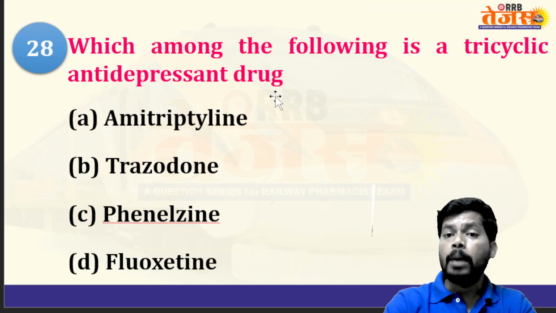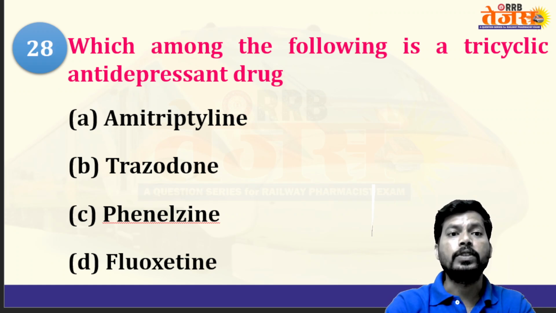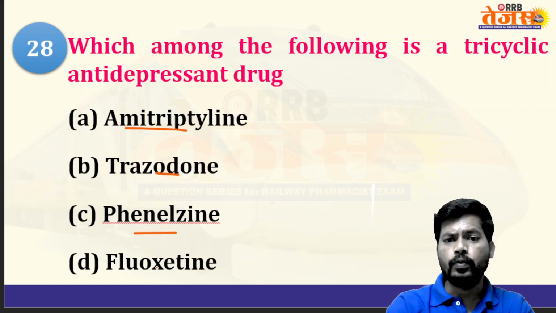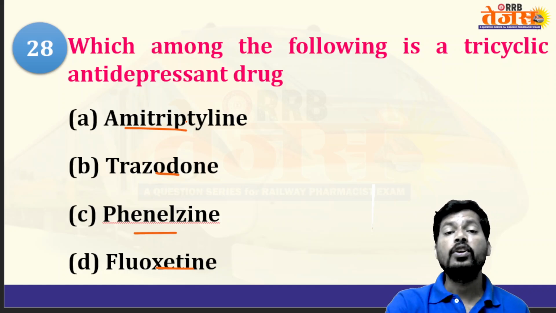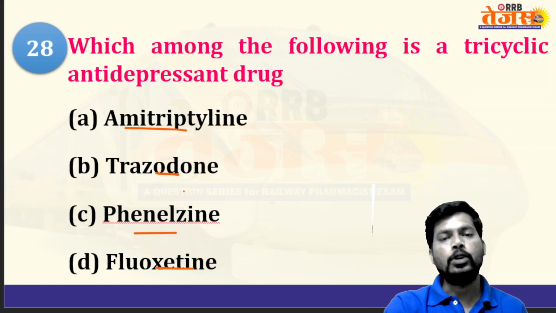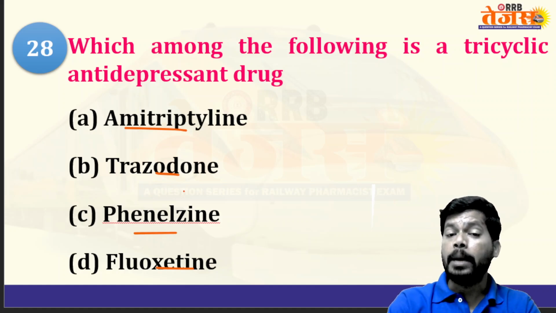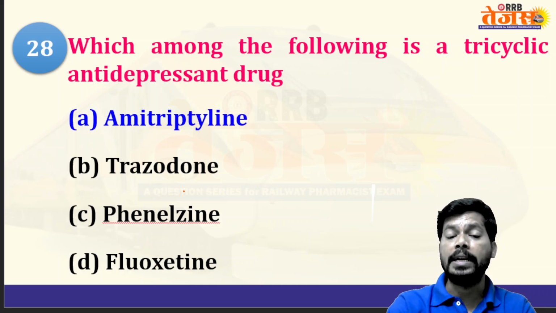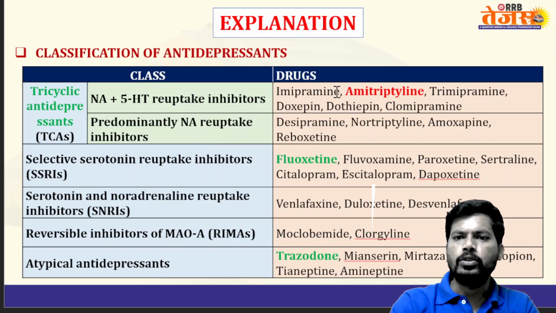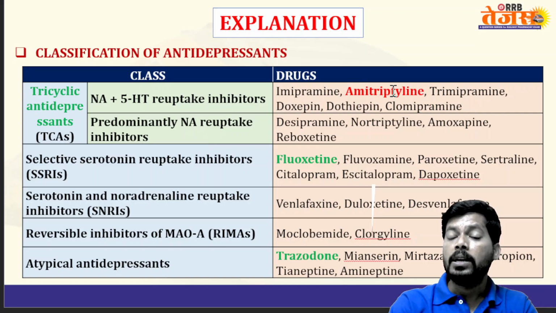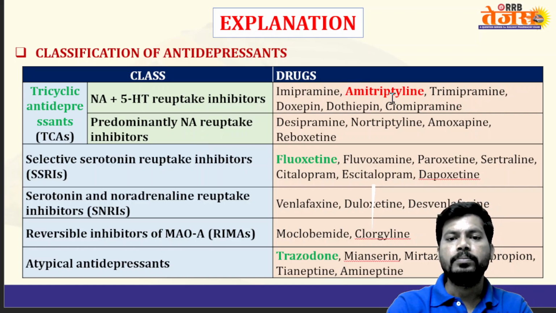Which among the following is a tricyclic antidepressant? Amitriptyline, trazodone, phenelzine, fluoxetine. Yes, amitriptyline. Fluoxetine is a selective serotonin reuptake inhibitor. Phenelzine is an MAO inhibitor. Trazodone is an atypical antidepressant. And amitriptyline comes under tricyclic antidepressants. Especially you see amitriptyline, imipramine, trimipramine, doxepin, dothiepin, clomipramine.